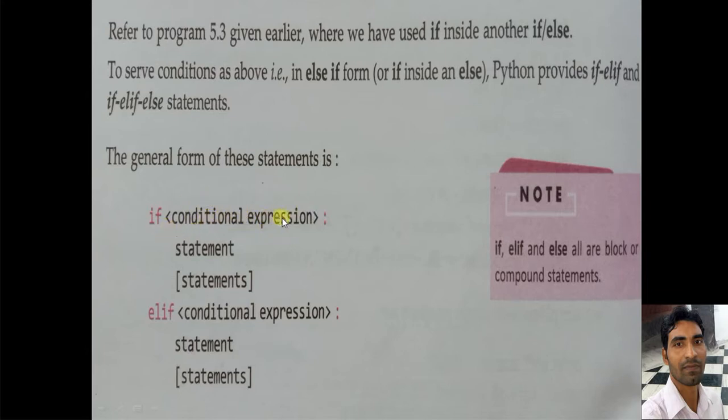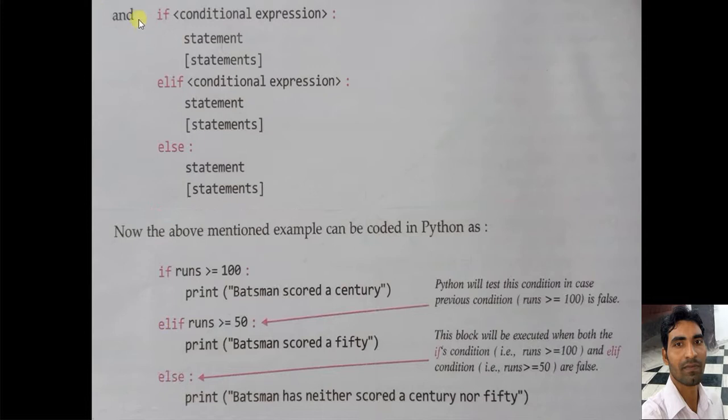We write if, conditional expression, colon sign, the statement of if. Then we write another condition with the help of elif: conditional expression, colon sign, then statement of elif. This way we can write if, conditional expression, statement of if, elif, conditional expression, statement of elif, and finally else. If both the conditions become false, then else will be executed, and then the statement of else.